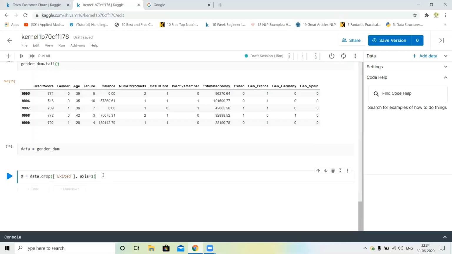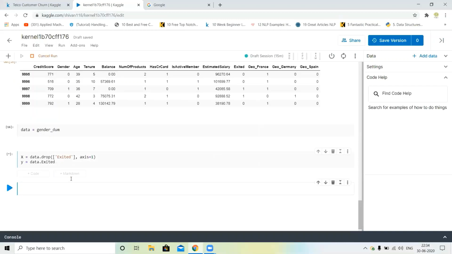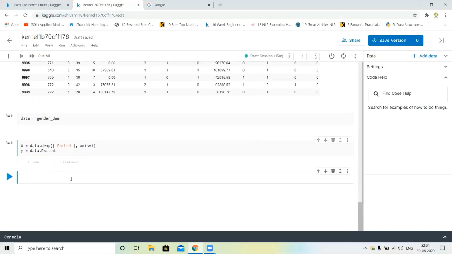please write in the chat box if you have any problem. Next, our dependent feature is the exited column, so I just write down this. Okay, and then you can check x dot head.